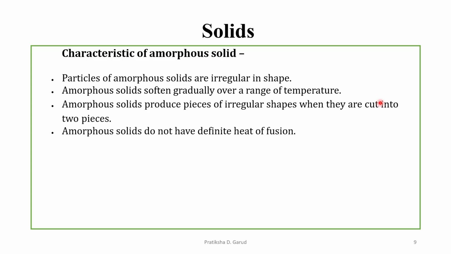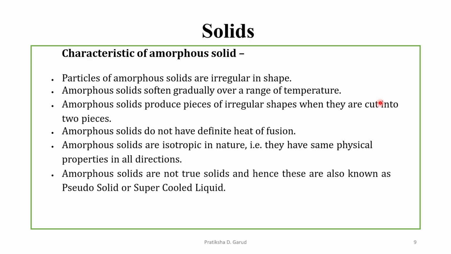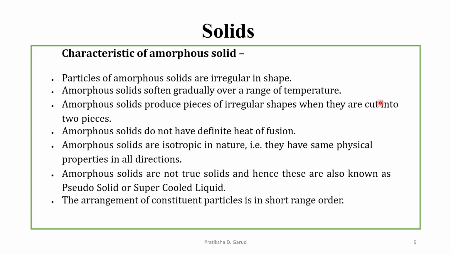Amorphous solids do not have a definite heat of fusion. They are isotropic in nature, that means they have the same physical properties in all directions. Amorphous solids are not true solids, and hence they are also known as pseudo solids or supercooled liquids. The arrangement of the constituent particles in the amorphous solid is in short range order.